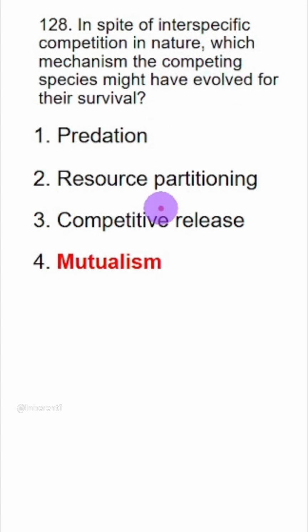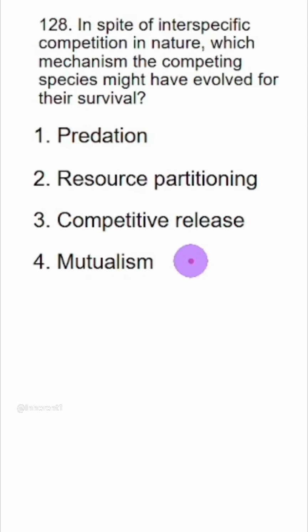They both get benefited. These are the important examples: lichens, mycorrhiza, and pollination related fig and wasp relation. So coming back to this question, in spite of interspecific competition in nature, which mechanism the competing species might have evolved for their survival? Answer is resource partitioning.